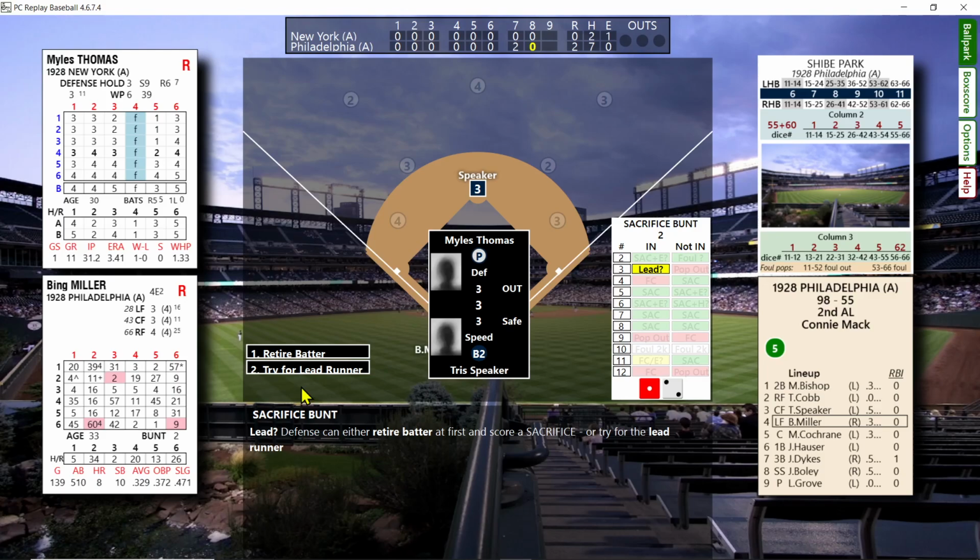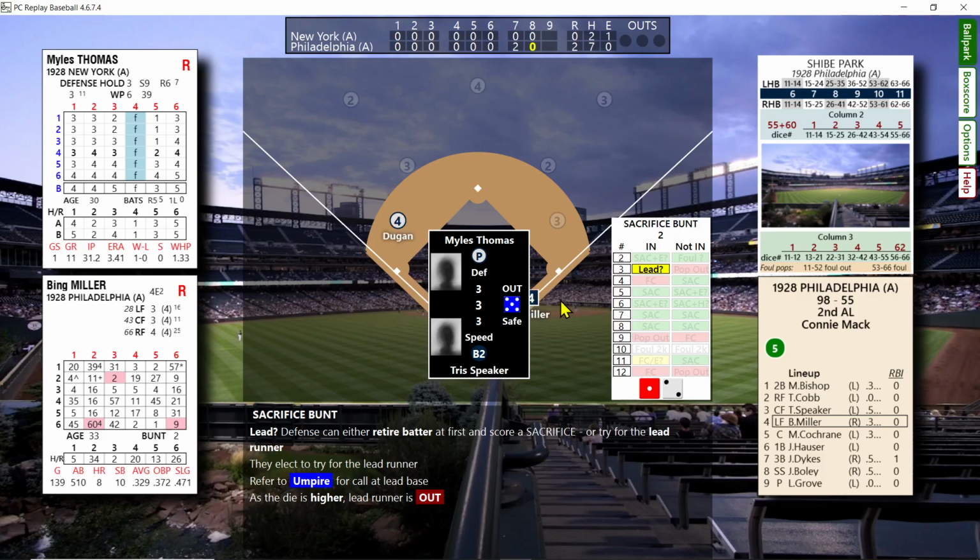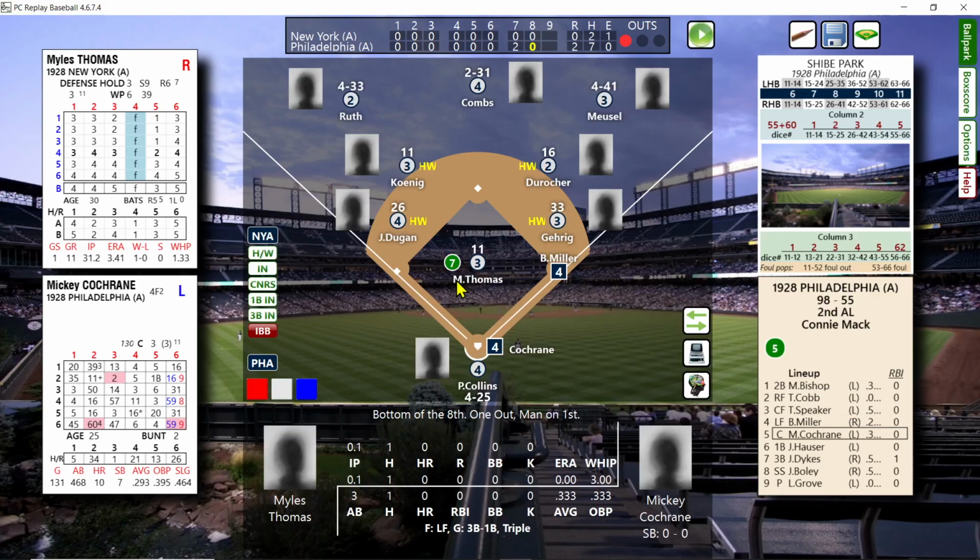It looks like the odds are not great, but they're not terrible. What are we going to do here? Let's try and get the lead runner. This could be a disaster, but we're going to try. It's got to be over a 3 for out. 1, 2, 3 is safe. And it's a 5. So we got him. We needed it to be over 3, and we got a 5, and we got the lead runner. So probably worth the risk because we can't allow any more runs to score.